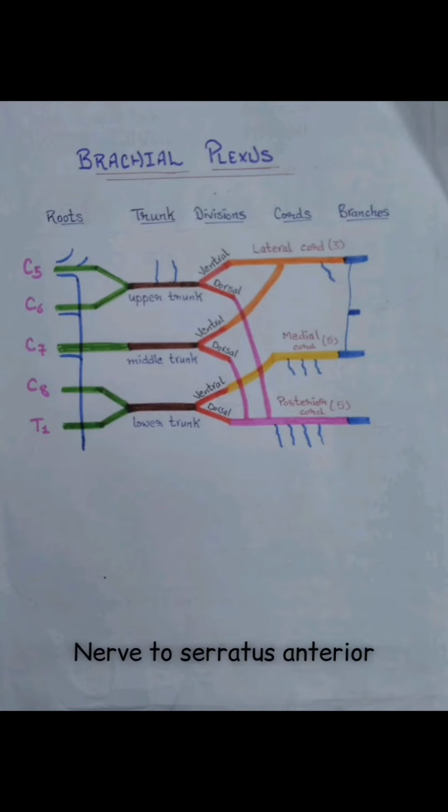Nerve to serratus anterior, also known as long thoracic nerve, arises from the C5, C6 and C7 spinal nerves. Nerve to rhomboid arises from C5. Upper trunk also gives off 2 branches: suprascapular nerve, which supplies the supraspinatus and infraspinatus, and nerve to subclavius, which supplies the subclavius muscle.